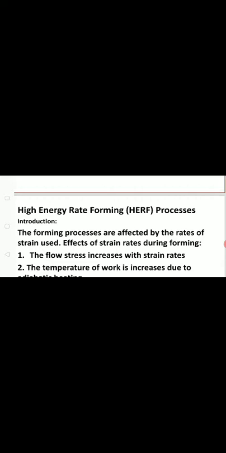As we already discussed, forming processes are affected by the rate of strain used. Flow stress increases as strain rate increases, and the temperature of the work increases due to adiabatic heating. Lubrication improves, as the lubricating film is maintained. Difficult to form materials like titanium, tungsten, and other harder metals can be formed.